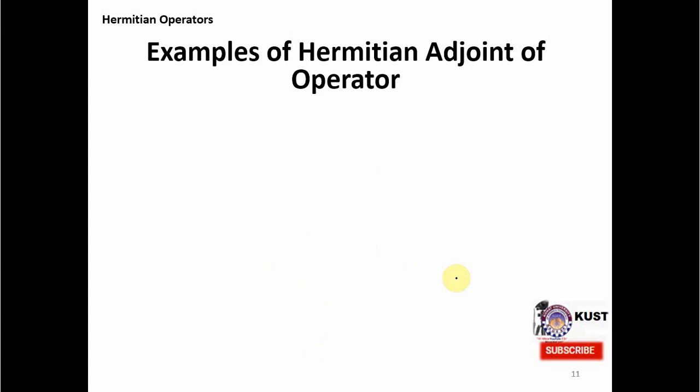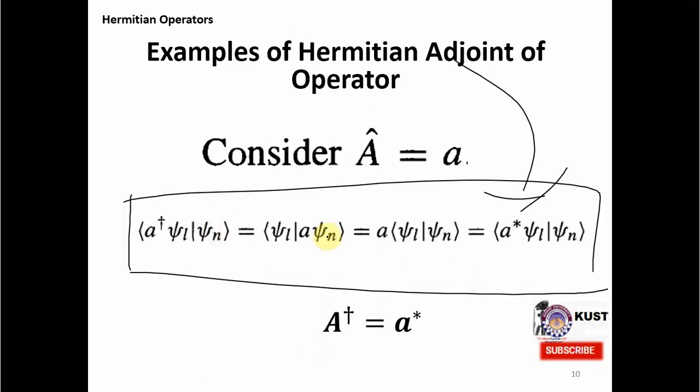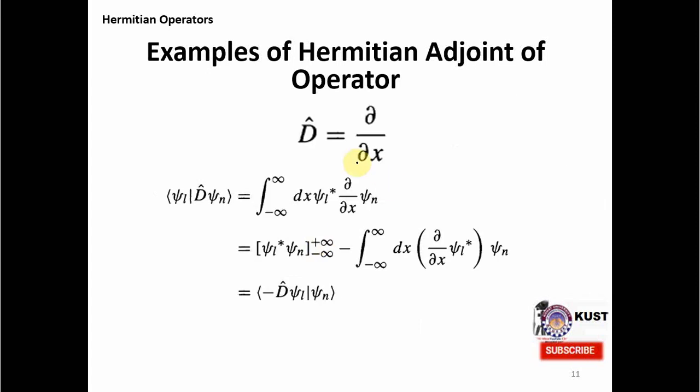In the last example, we calculated it easily without an integral, because it was a very simple operator, just a multiplicative operator. A was multiplying the wave function. But now we have an operator which is not a simple multiplication but taking a derivative, so we needed this integral, and we calculated it and knew what D dagger is. So this is an example of how you can calculate the adjoint of an operator.